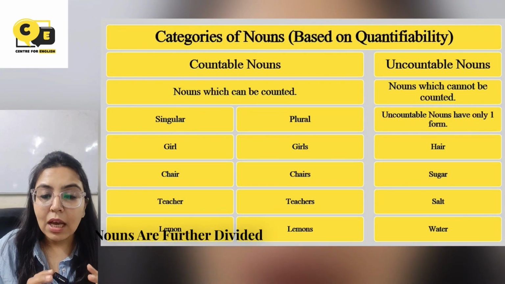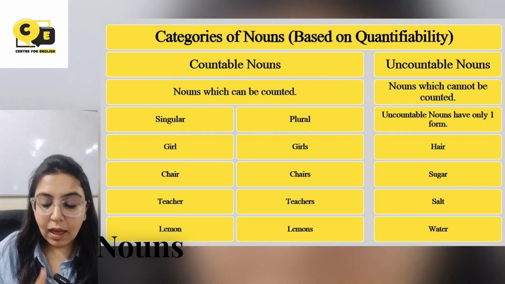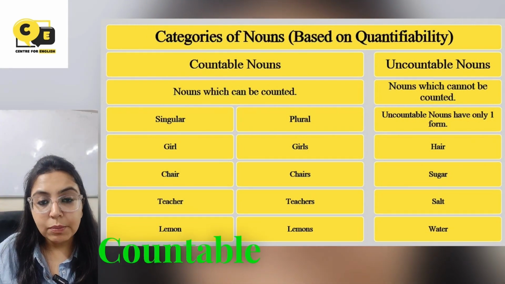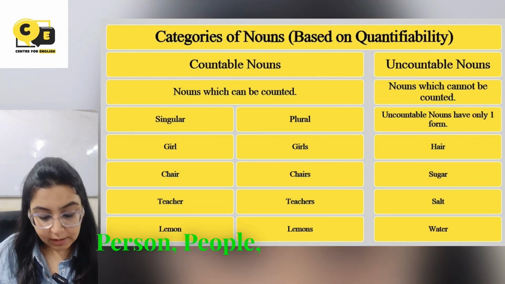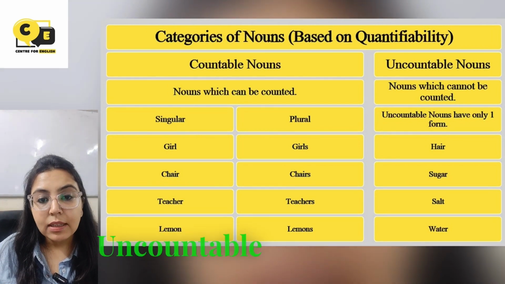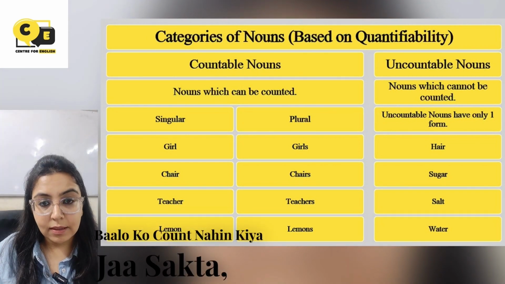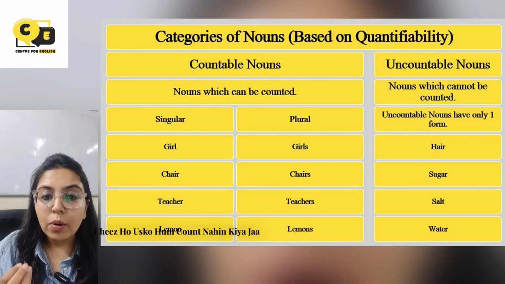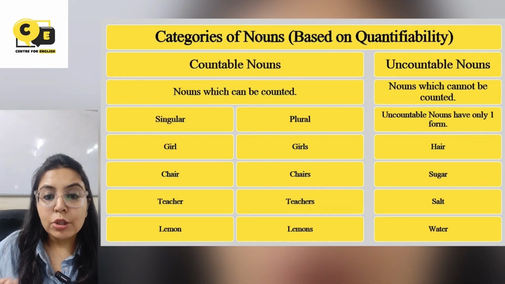Now countable nouns are further divided into two categories, singular nouns and plural nouns, and uncountable nouns have only one form. Now some examples of countable nouns are girl, girls, person, people, chair, chairs, teacher, teachers. And some examples of uncountable nouns are hair, बालों को काउंट नहीं किया जा सकता. ऑयल, ऑयल यानी तेल, कोई भी लिक्विड चीज हो उसको हम काउंट नहीं कर सकते, जैसे पानी, तेल, sugar, salt, etc.